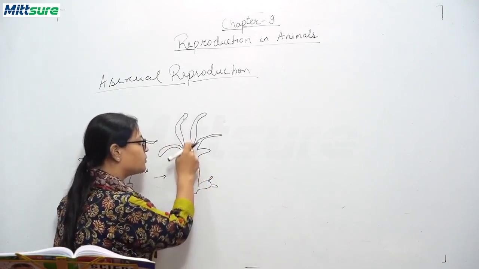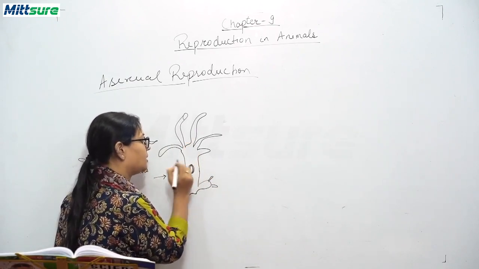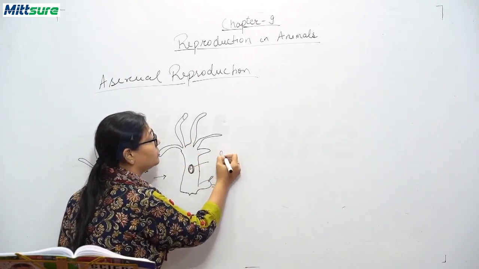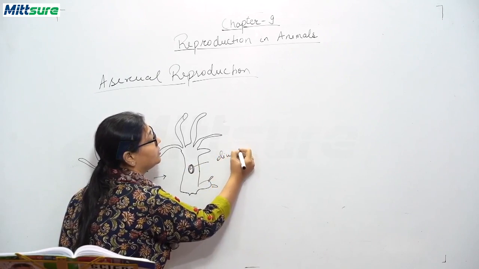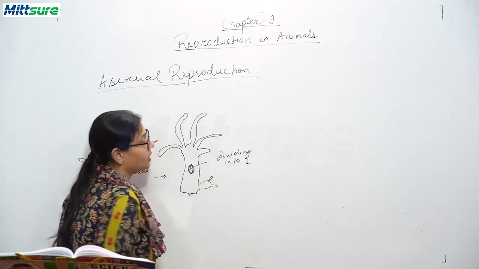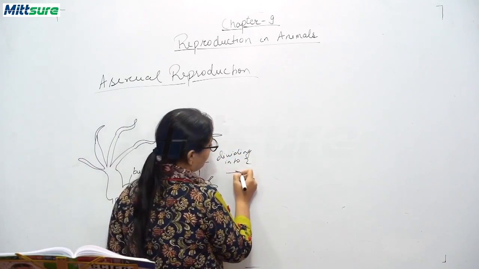The nucleus which is present in this hydra elongates, and this nucleus is in the process of dividing into two. When this nucleus is divided into two parts, what happens?